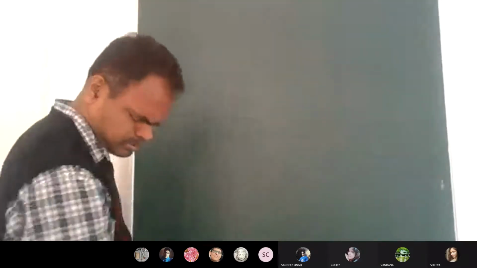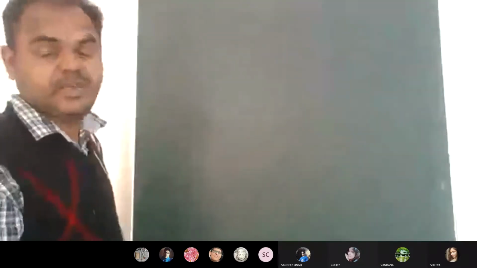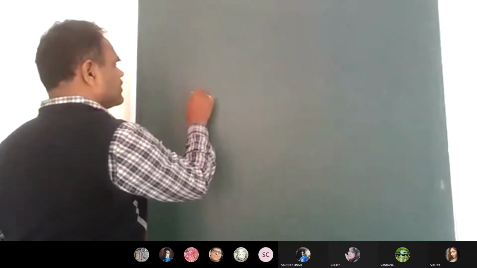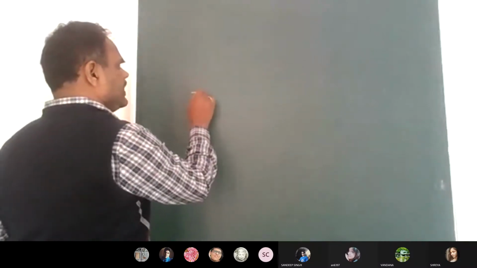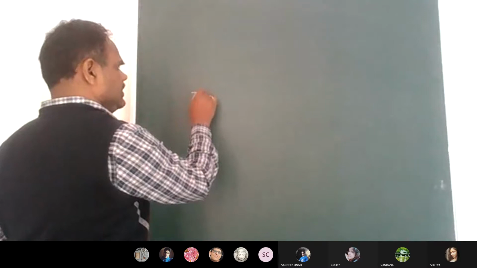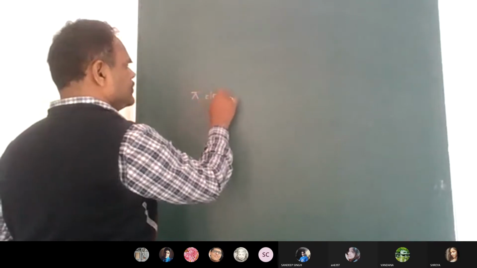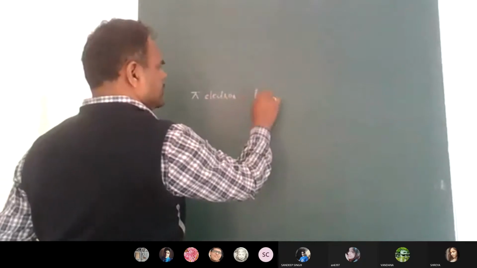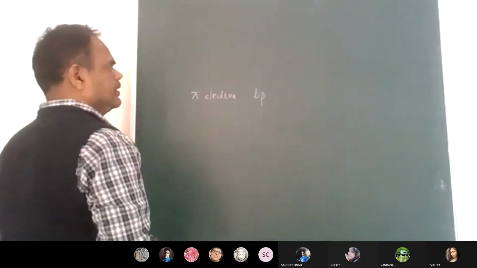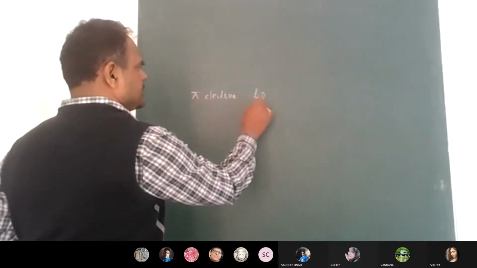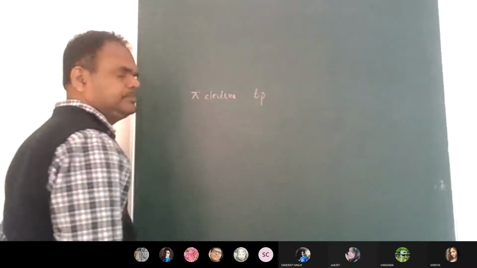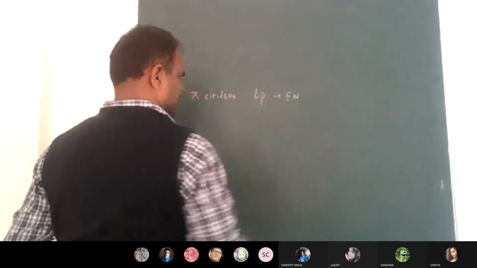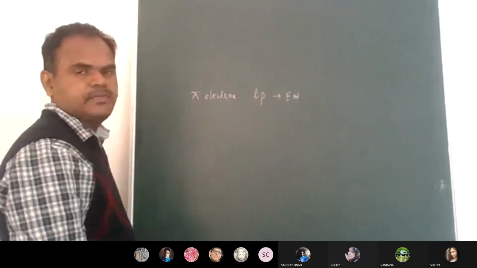Resonance. Now, what did you observe in this resonance phenomenon? In some cases, pi bond electrons in the molecule interact with the lone pair of electrons present on the most electronegative atom. This is also a resonance effect, we say.